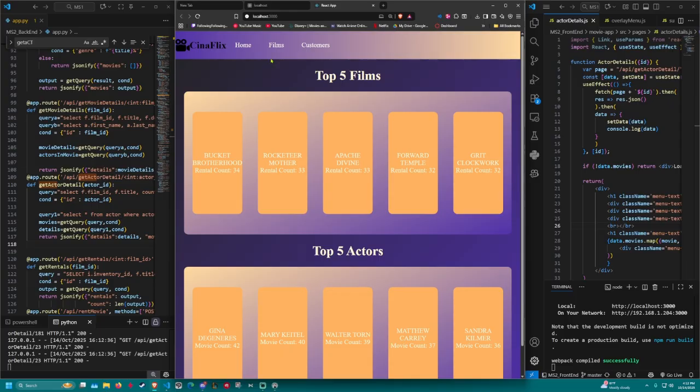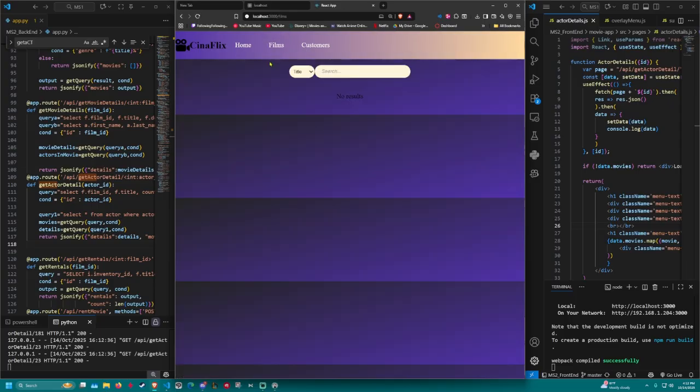So moving on to the films page. For this page, I was able to complete 2 out of the 3 requirements in my last milestone. The first one that I did last milestone was, as a user, I want to be able to search a film by name of film, name of an actor, or genre of a film.